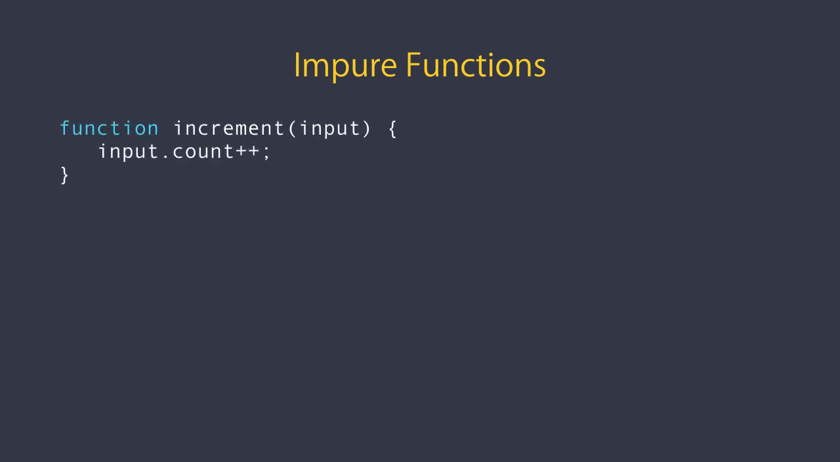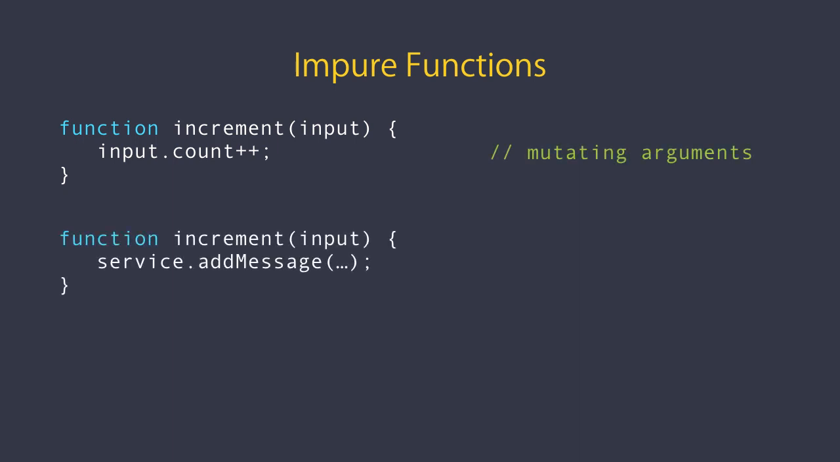So this function is impure because every time we call it, it's modifying its argument. So if the value of the count property of the input is initially 0, and we call this function 10 times to increment it, instead of getting 1, we get 10. So in a pure function, we should not mutate or modify any of the arguments.